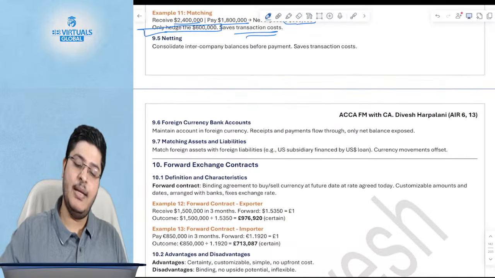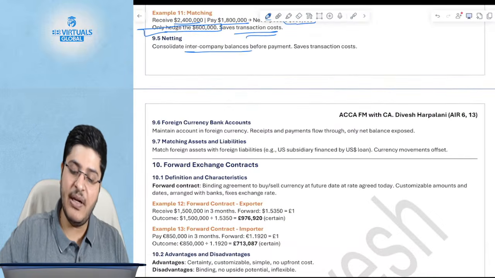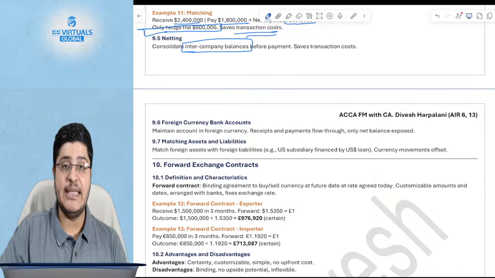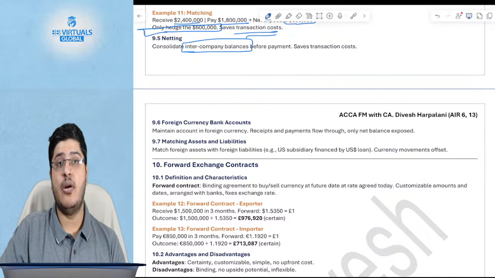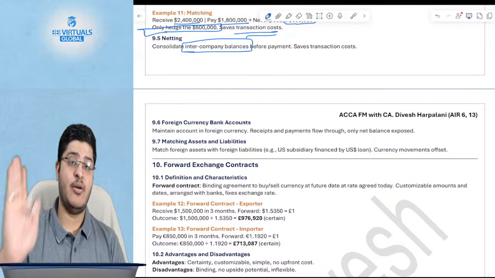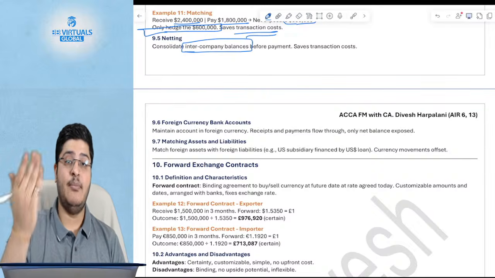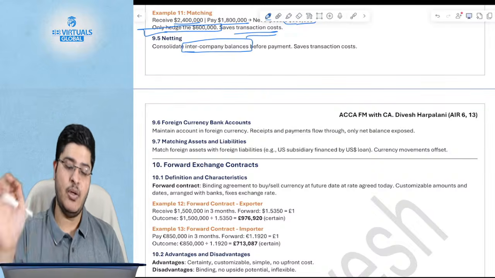Okay, netting, which is if you have intercompany balances, right? If you are a company which has a lot of subsidiaries, you will net all of these payments and receipts, and you will be able to transfer only whatever is the net due to the respective currency.